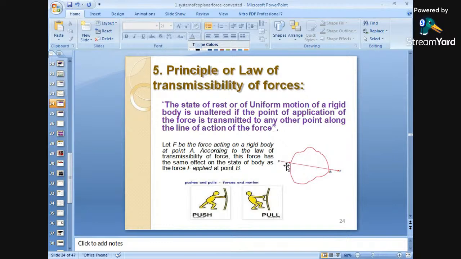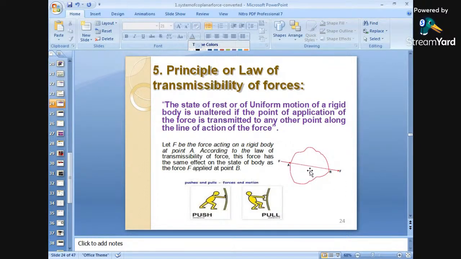That means if the force is acting at a point A, the same effect we can consider along the same line of action at point B. The effect of force at point A is the same as the effect of force at point B. So this is nothing but the principle of transmissibility. There is no change in the effect of force when it is applied at A but transferred along the same line of action.